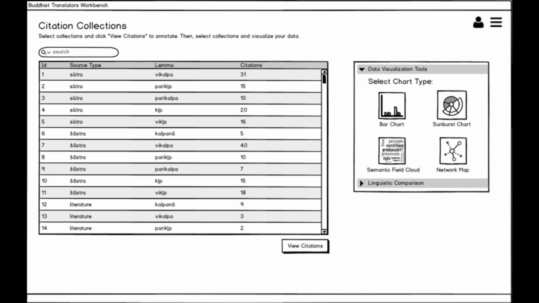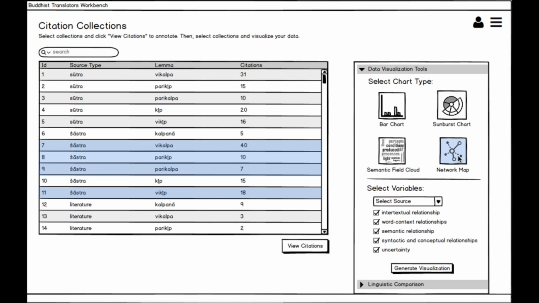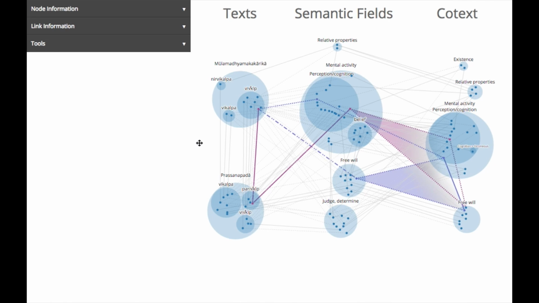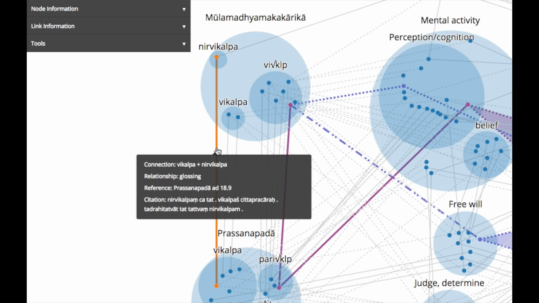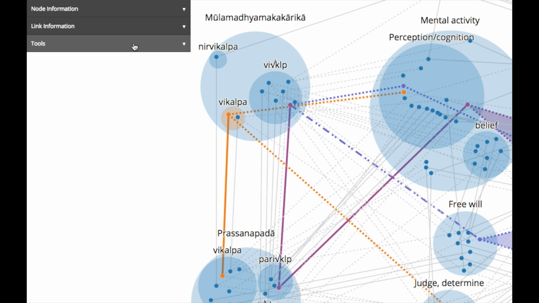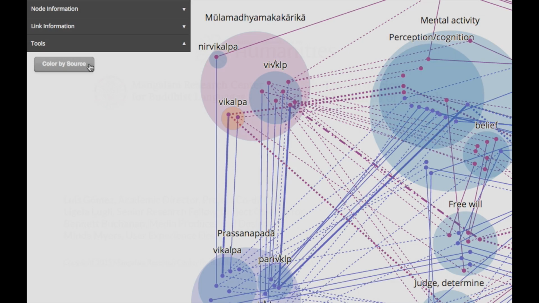So far, we have visualized only the meaning of words in texts. If we want to visualize more complex relations between words, we can generate a network map from the data contained in our annotations. Network maps can show syntactic relationships between words, as well as hermeneutical relationships, displaying how words in source texts have been glossed in commentary. Here is a network chart illustrating how instances of vikalp and vikalpa in the Mulamadhyamakakarika are glossed by Chandrakirti. An interactive version of this network chart is available on our website.